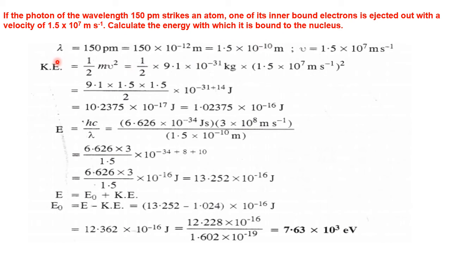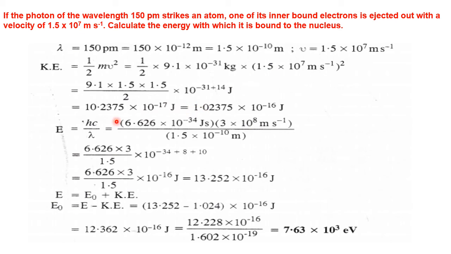Lambda is given as 150 picometers, and in terms of meters we multiply by 10 to the power minus 12, in scientific notation. V is the given velocity, 1.5 into 10 to the power 7 meter per second. So kinetic energy equals half mv square, half into the mass of electron and velocity squared. So this is the kinetic energy.